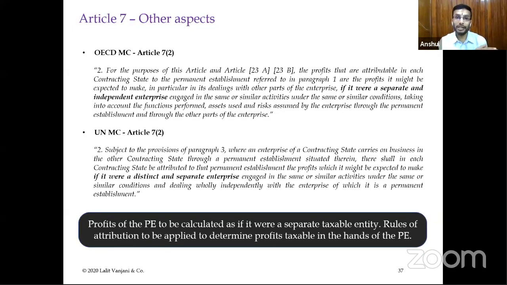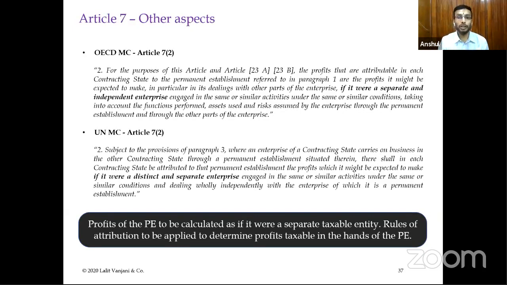Although they might be the same legal entity, for tax purposes you have to consider them as separate and distinct taxable entities. So you have to see what would have been the profits attributable to the permanent establishment if it was acting as a separate legal entity and a separate taxable entity, what arm's length profits it would have been earning. Those are the profits which are attributable.